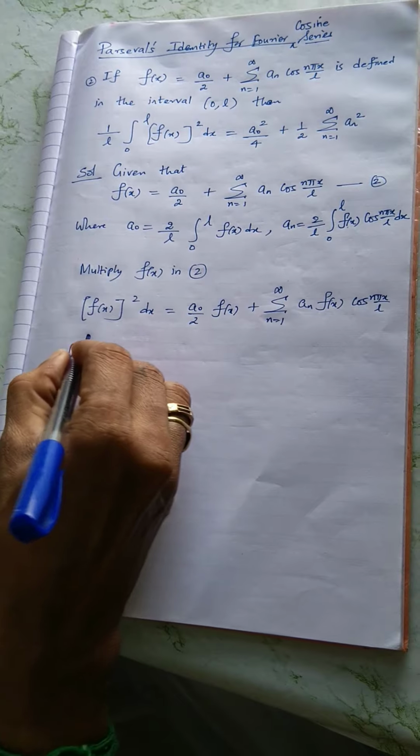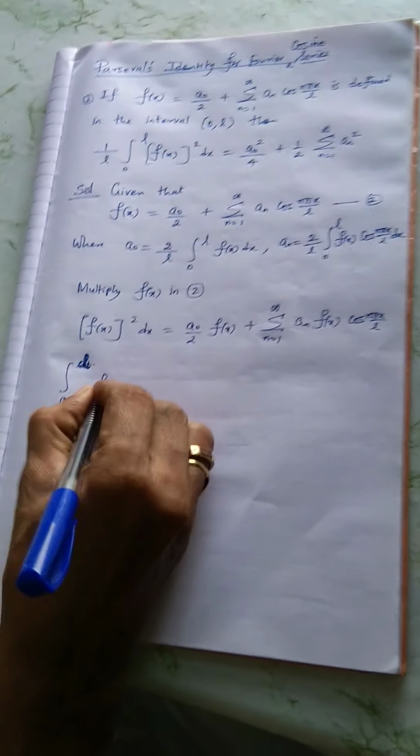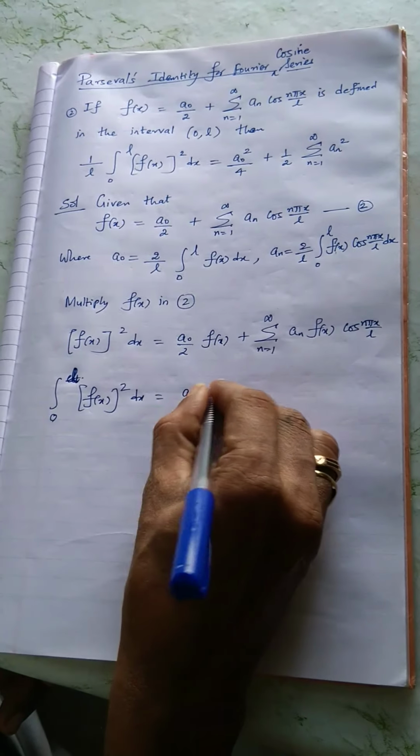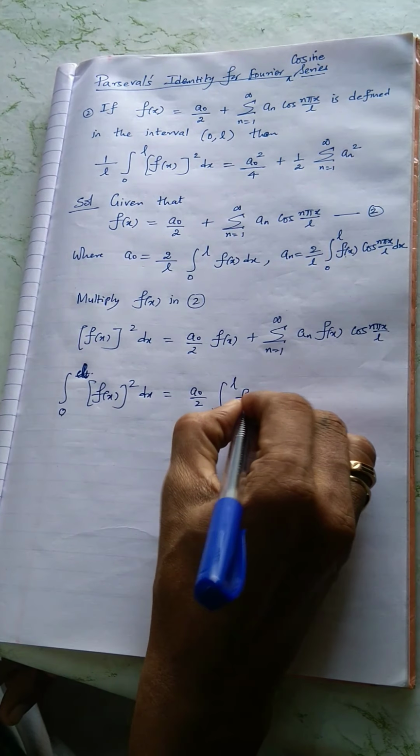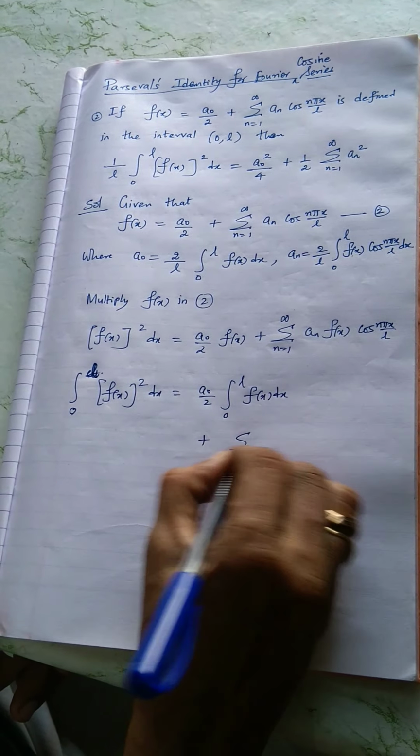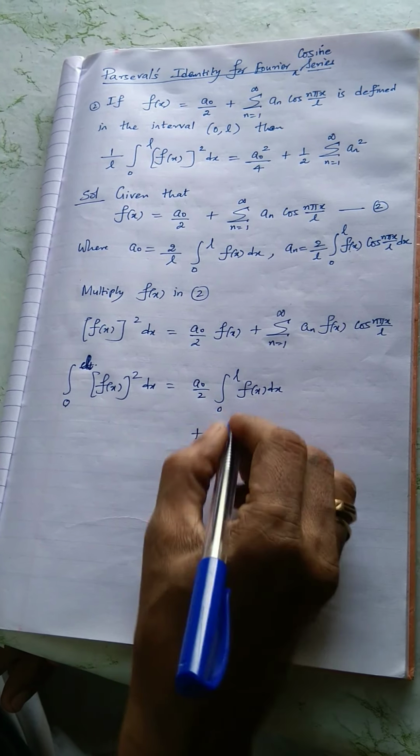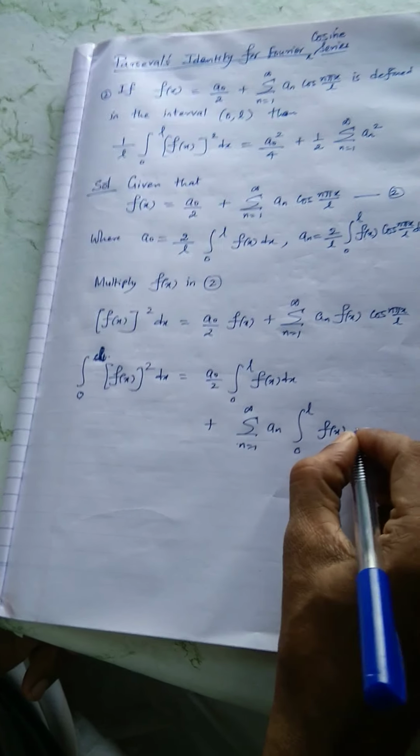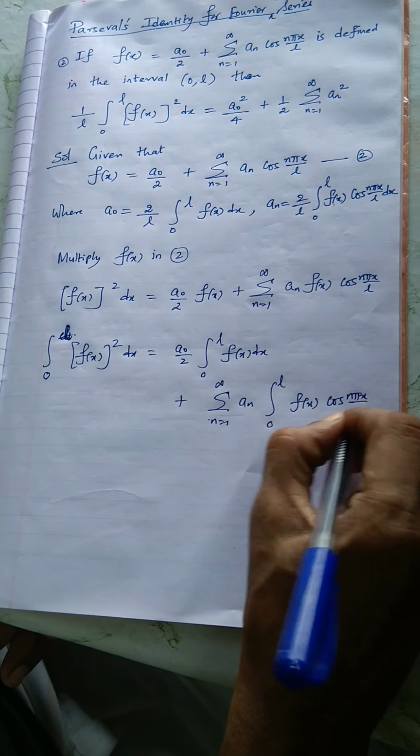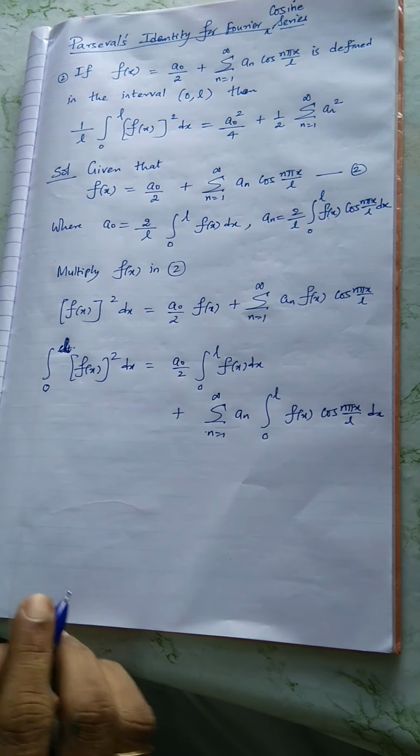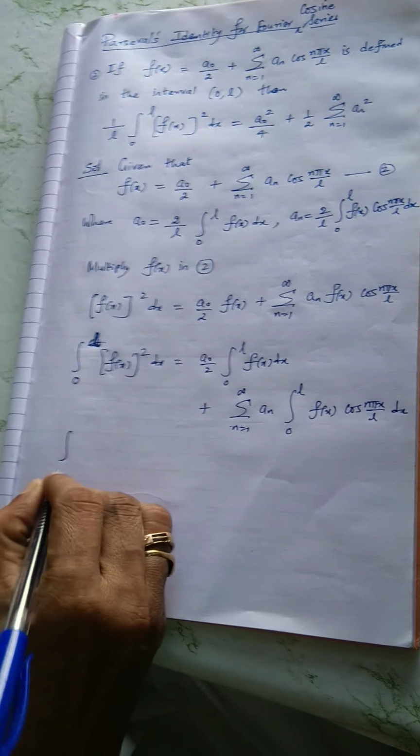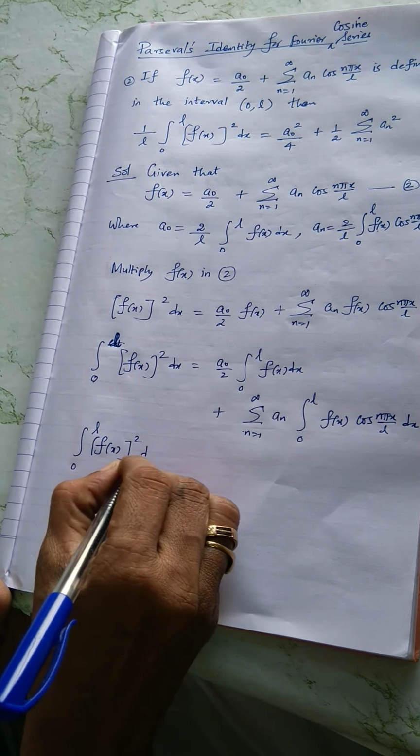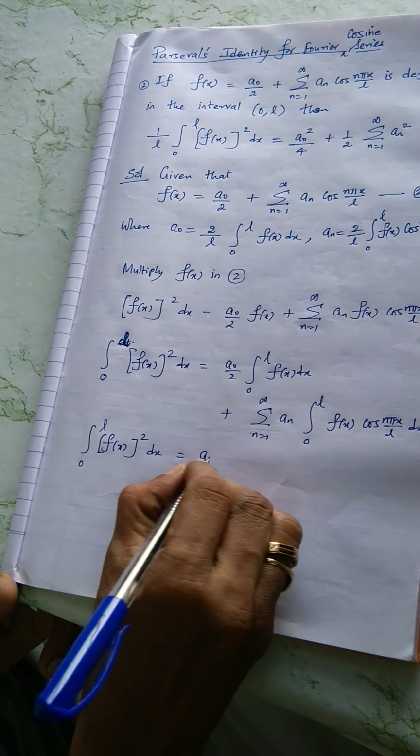Or in general form, integral 0 to L f of x whole square dx equal to a naught by 2 integral 0 to L f of x dx plus sigma n equal to 1 to infinity a n integral 0 to L f of x cos n pi x by L dx. Okay, therefore now just take this one, let it be, don't disturb, integral 0 to L f of x whole square dx. This is equal to a naught by 2.